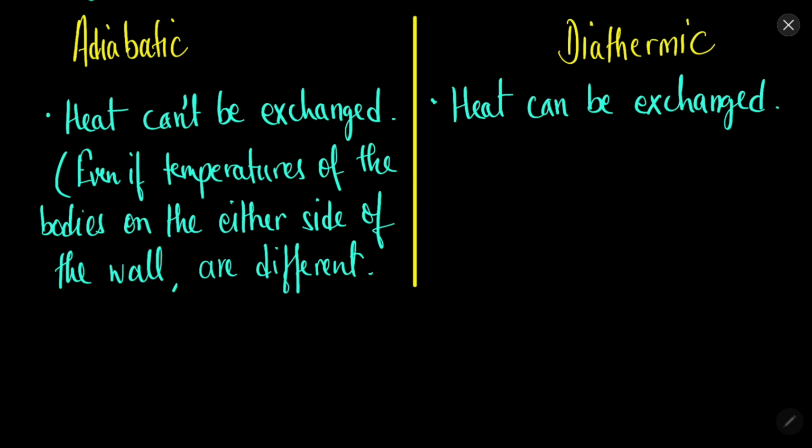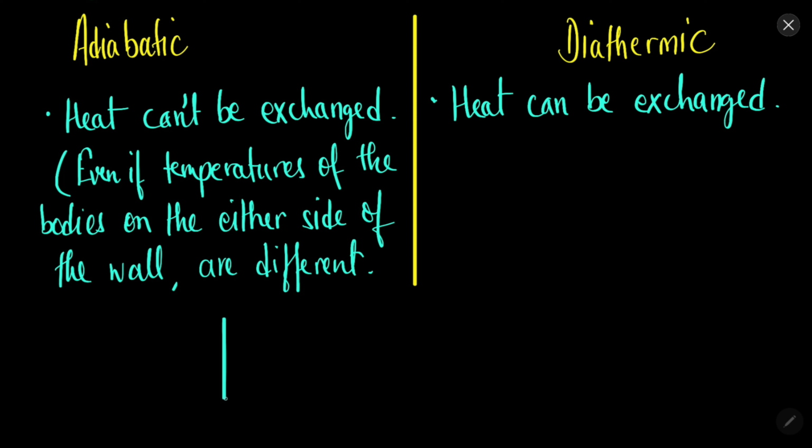Even if this is our wall, and this side's temperature is less than 100 degrees Celsius, let's say 5 degrees Celsius, even if the temperature is different on the two sides of the wall, there will be no transfer of heat from one portion to another. This type of wall is called the adiabatic wall.